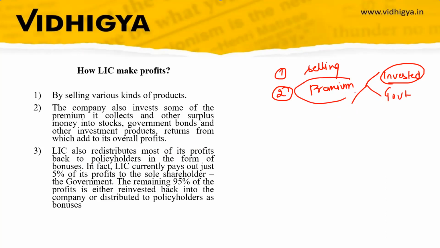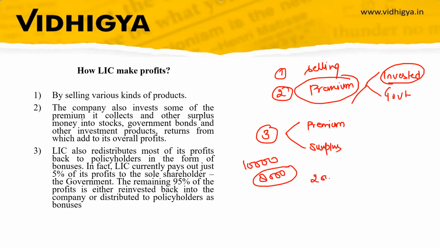So LIC invests two things, the premium and the surplus. What is surplus here? For example, for a financial year, LIC has given insurance policies worth rupees 10,000, let's say, and now they have to disburse only 8,000 to the policyholders as their claims.